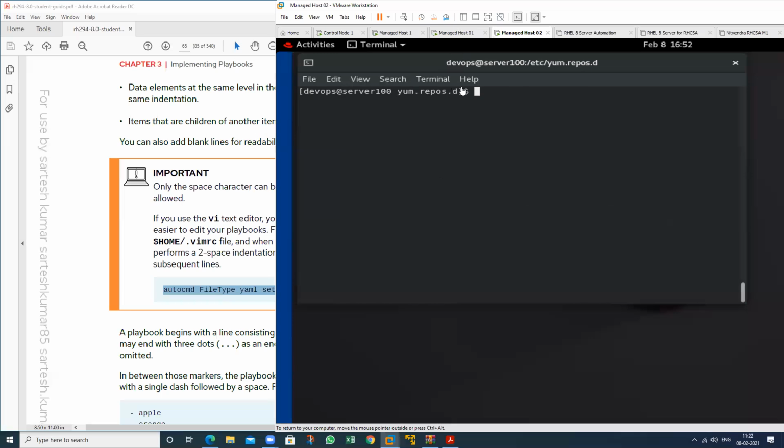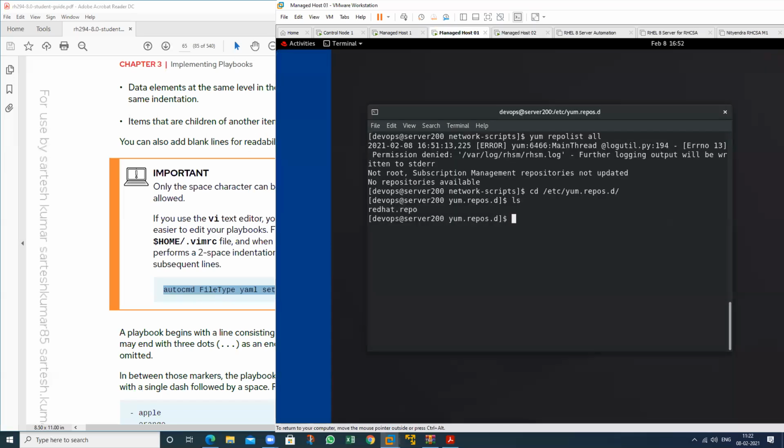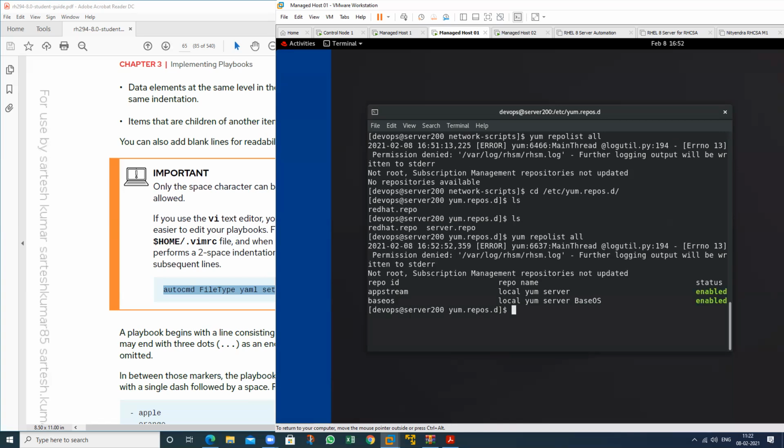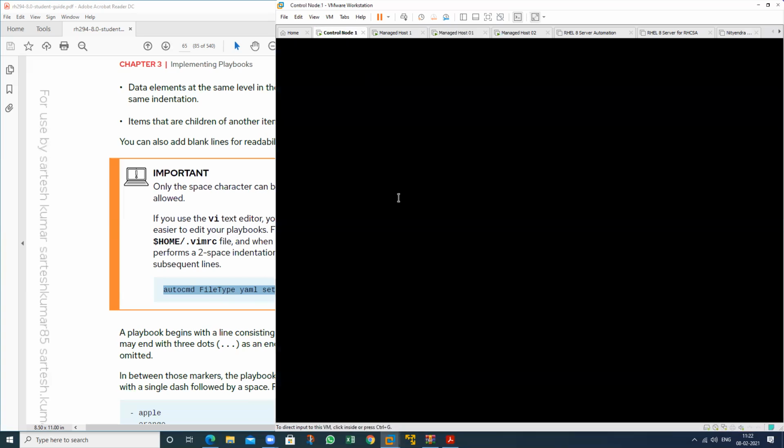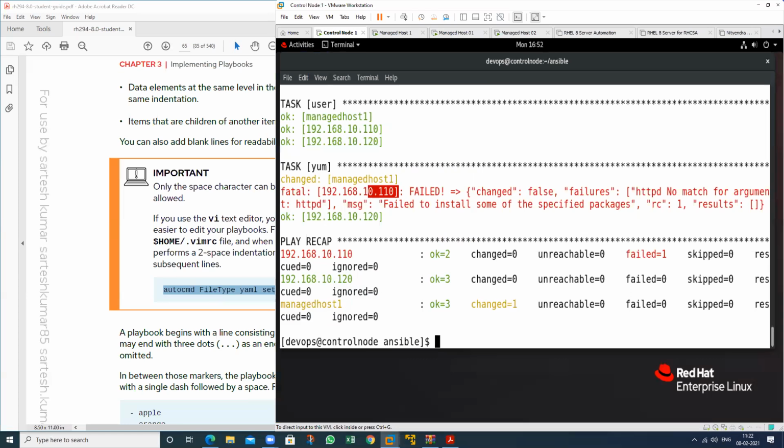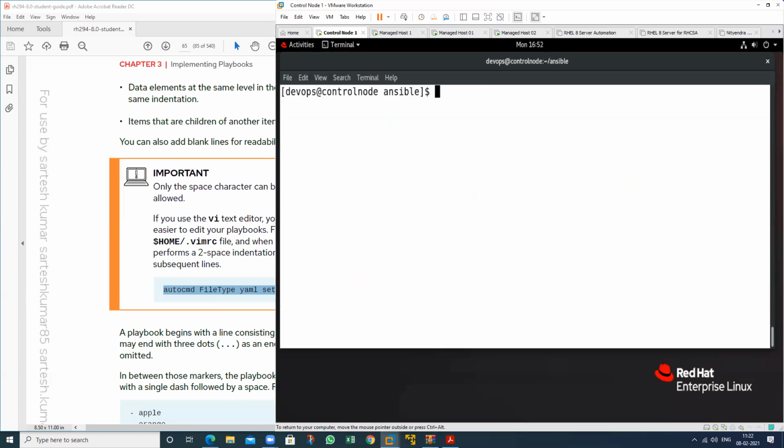So this will be sent. So go to this location. Now this file is available. Now just check yum repolist all. Now it's available. Now run this again. See, this particular again.